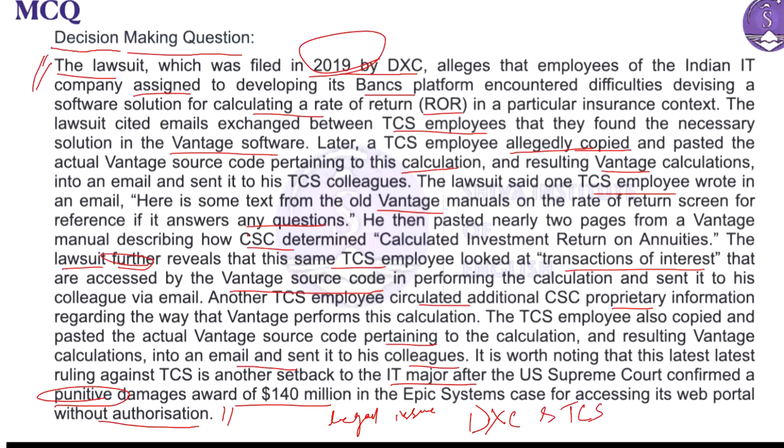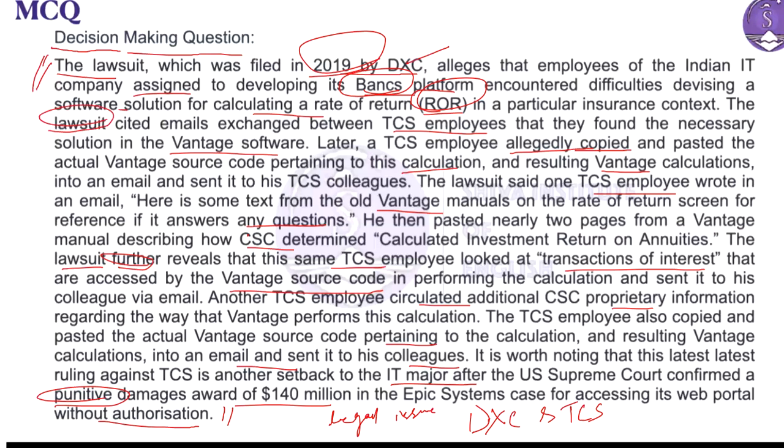So yeah, DXC bank's platform, and the problem was related to calculating a rate of return. So in a specific insurance scenario, and according to the lawsuit, TCS employees found a solution in their Vantage software.